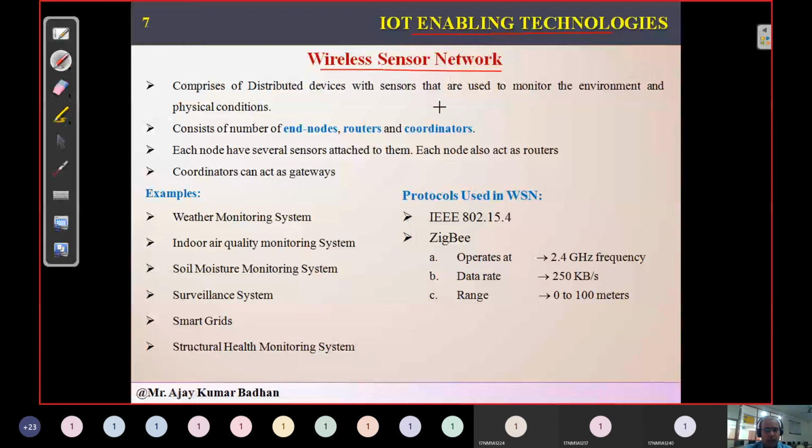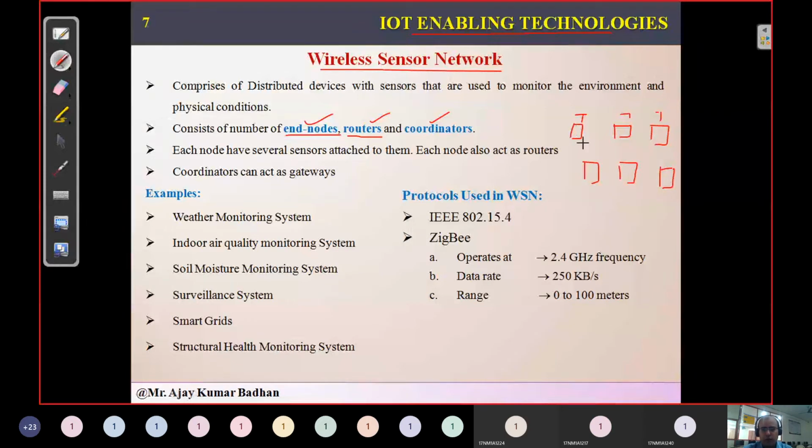Okay. So here what he's saying is three things are most important in wireless sensor networks: end nodes, routers, and coordinators. I'll explain it. End nodes are the devices which are deployed in our environment. For example, in the environment I have deployed so many different types of sensor devices. Let us suppose this is a temperature sensor. These are the devices I have deployed in specific locations, nearby locations, maybe after every 10 meters I have placed them.